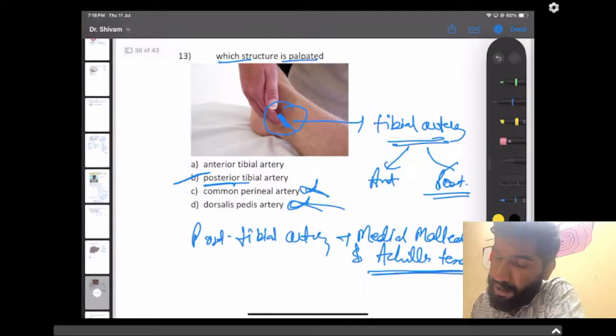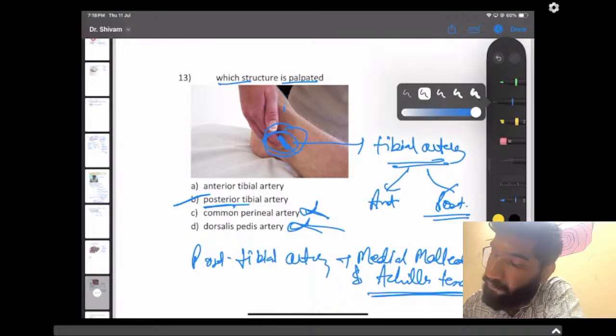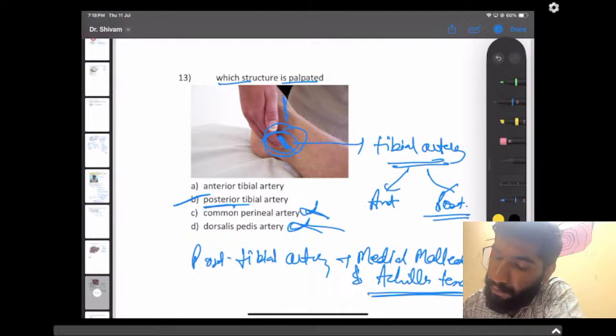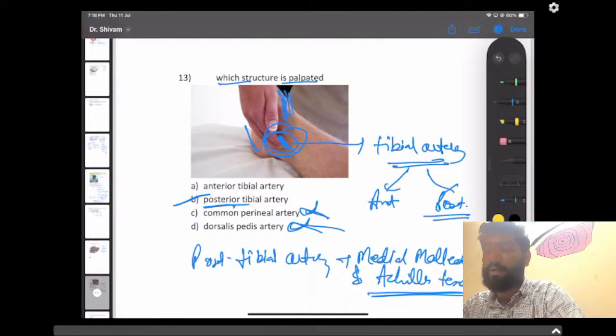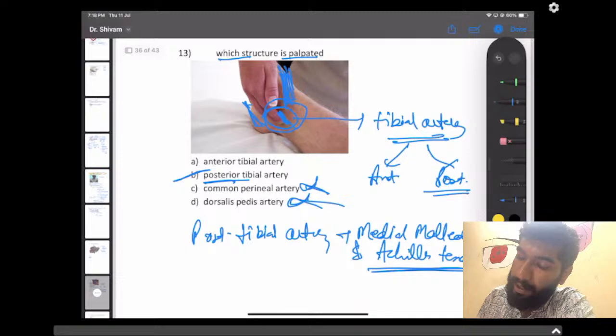And why are we palpating this tibial artery? We are palpating the tibial artery to check the blood flow of the foot, not the hand. We are checking whether the blood supply is good or not, whether the blood is going there or not, and what is the pressure of the blood going. Right guys, the answer should be posterior tibial artery.